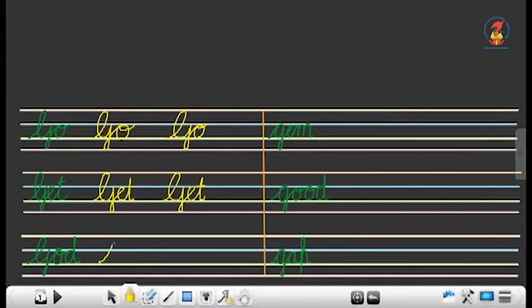Let's do it. Start on the third line. As usual, go up, take a big curve like C, come down onto the fourth line. G, O in between second and the third, and D, go up to the first line, but don't leave a gap, do a straight line and take a small tail. Let's repeat it. Start on the third line, go up to the first line, a big curve, come down to the fourth line, in between the second and the third line, write O, then D, go up, touch the first line, come down to the third and a small curve.